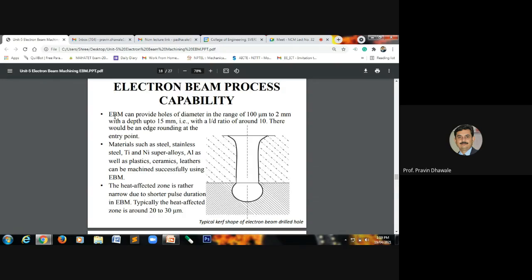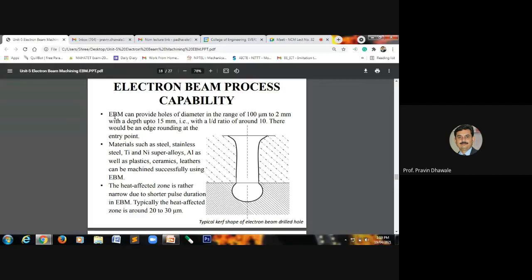We can use this process for steel, plain steel, stainless steel, titanium, nickel superalloys, aluminum, as well as plastic and ceramics. We may use leather, which will be easily machined, and this process is successfully utilized for machining all these materials like steel, titanium alloys, plastic, leather, ceramic.